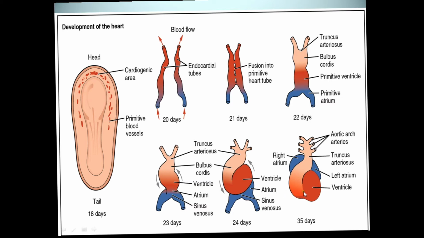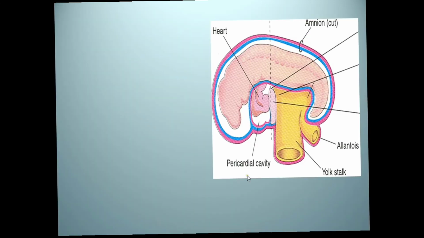Further enlargement of that U-shaped loop forms an S loop, and then the venous end gets rotated to the dorsal side, and the arterial end gets rotated in front of the developing heart. So we will discuss these changes in detail later on. Okay.